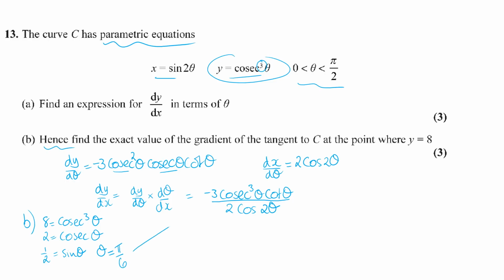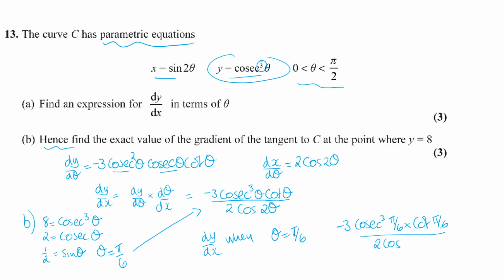Now all you need to do is put that value into your dy by dx, because dy by dx is the gradient function, and that's what we're being asked. What is the gradient at this point? So dy by dx when theta is equal to pi by 6, we've got minus 3 cosec cubed of pi by 6 times cot pi by 6 all over 2 cos.